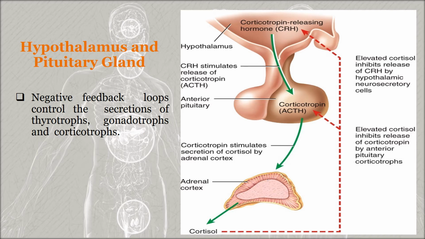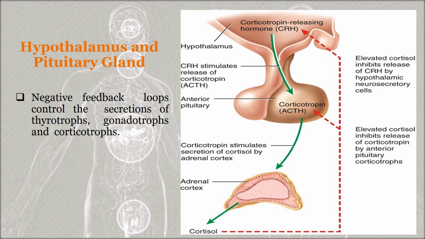For example, here I attached an image which shows the negative feedback regulation of hypothalamic neurosecretory cells and anterior pituitary corticotropes. The solid arrows indicate stimulation of secretion, and the dashed arrows indicate inhibition of secretion via negative feedback.